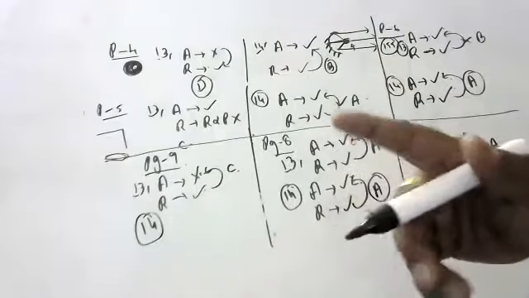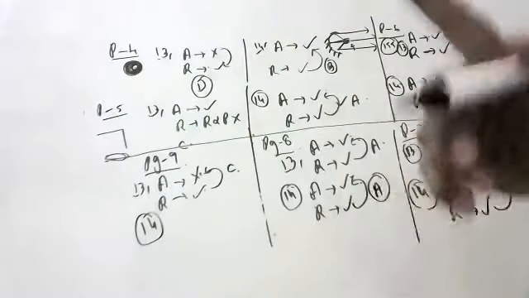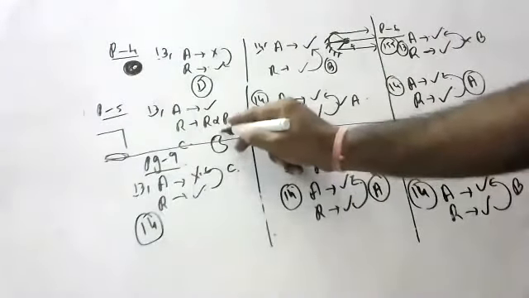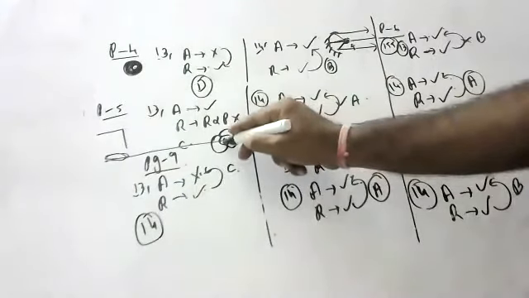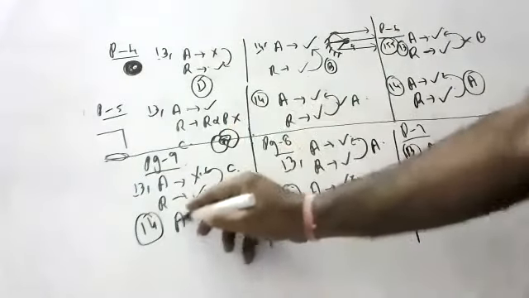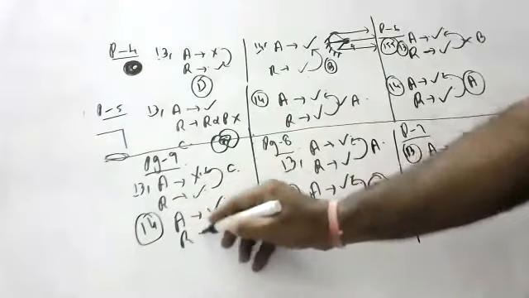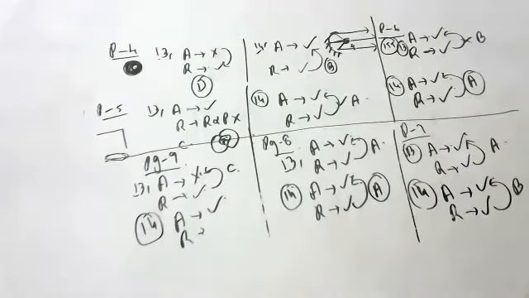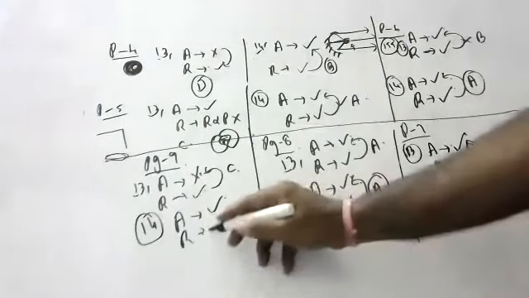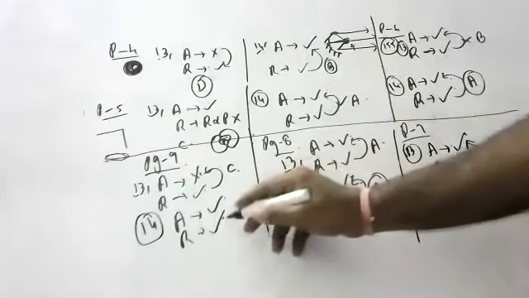The opening and closing of a pore is the function of guard cells. True. Reasoning: stomatal pores are the site of exchange of gases. True, but not the correct explanation.